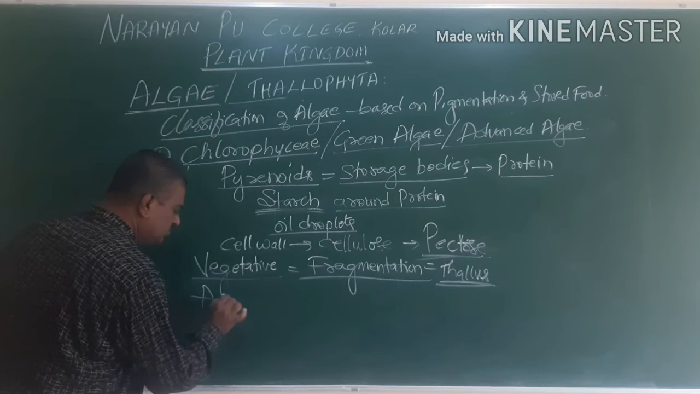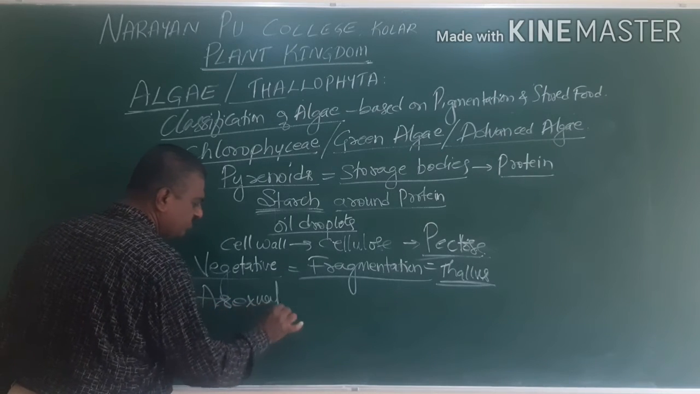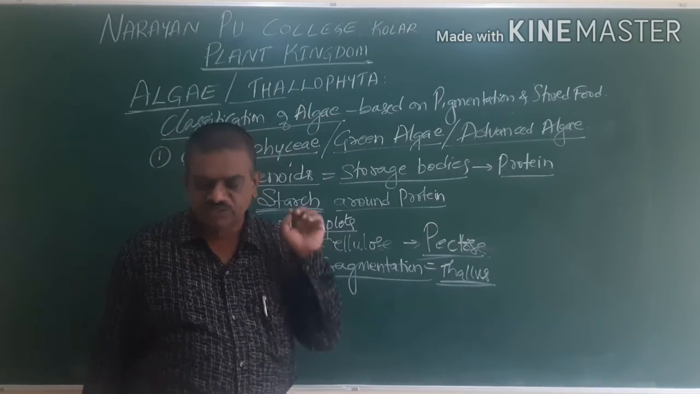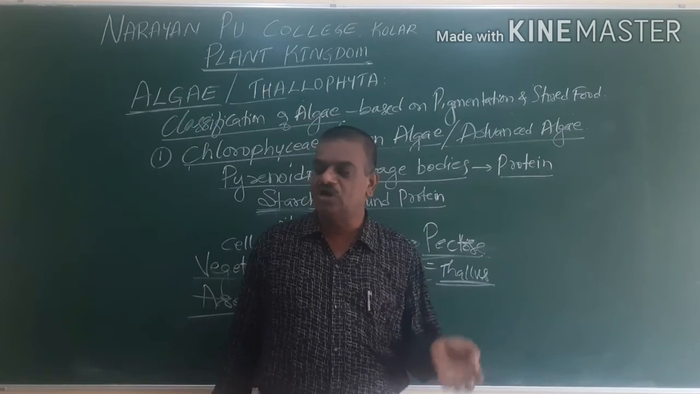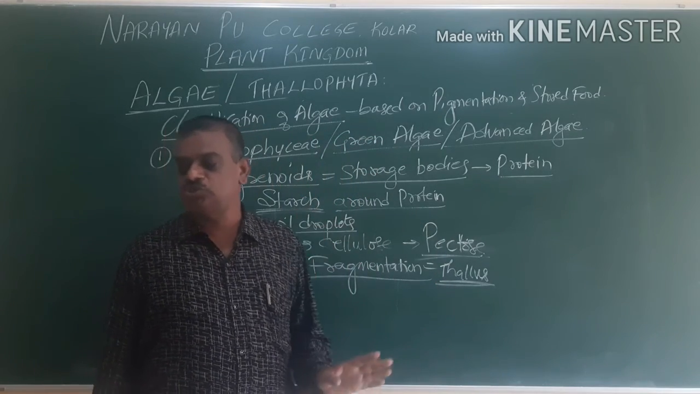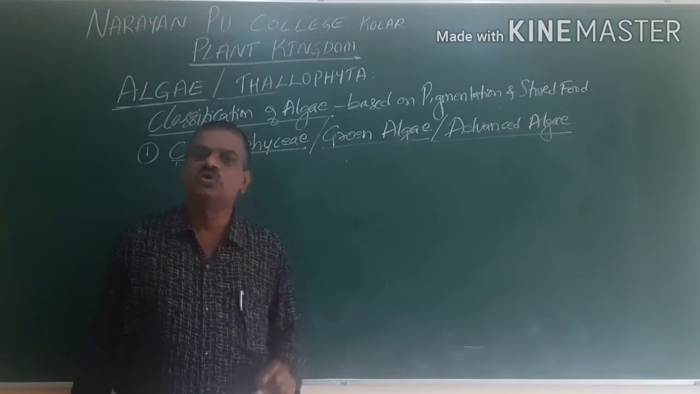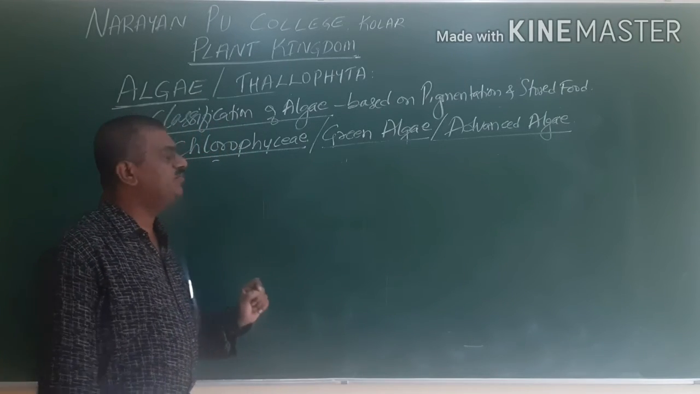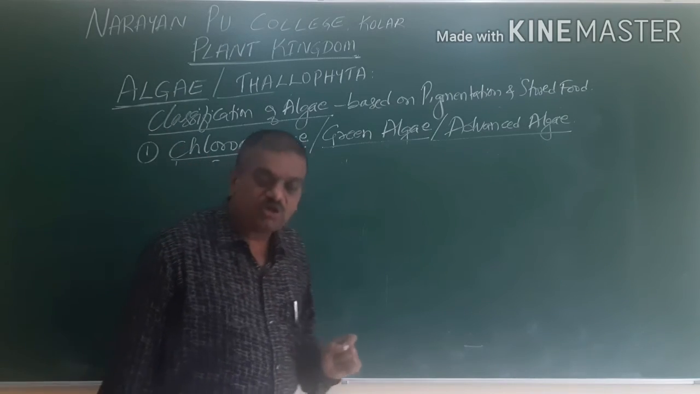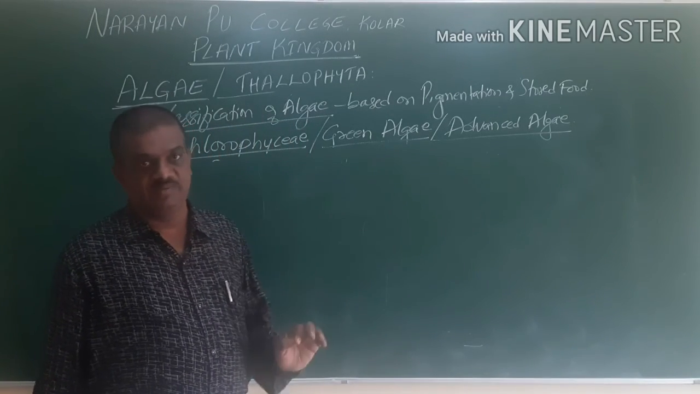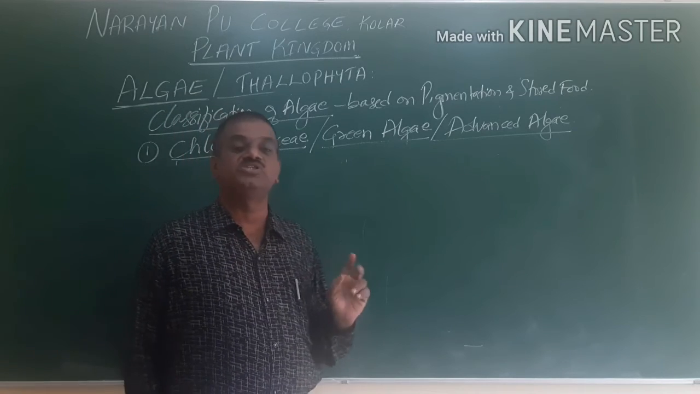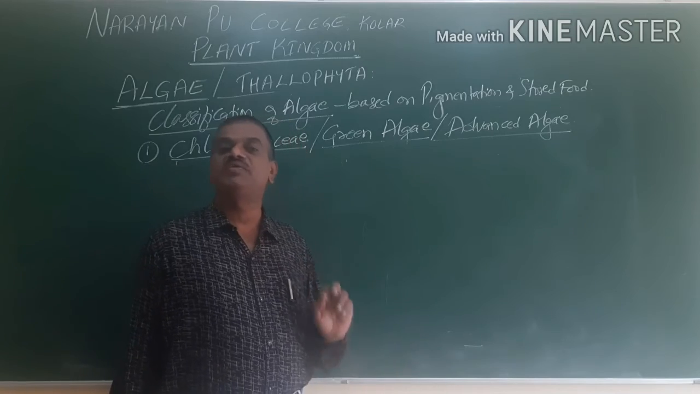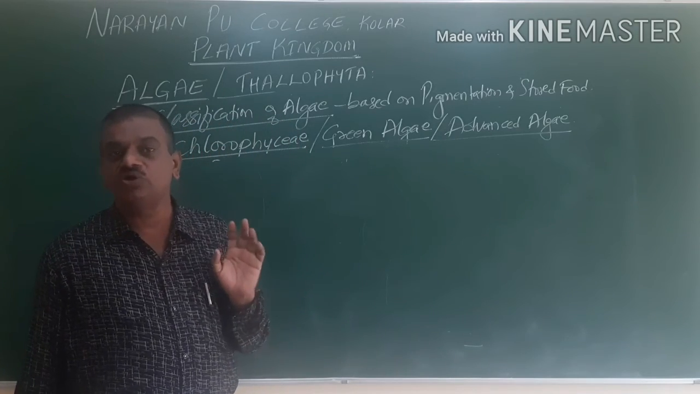Now we go for the next one, asexual reproduction. Asexual reproduction is by the formation of different types of spores. Next we go for anisogamy. The word anisogamy is nothing but the fusion of different types of gametes. There are two different types, they are not similar. The fusion of two different types of gametes is called anisogamy.